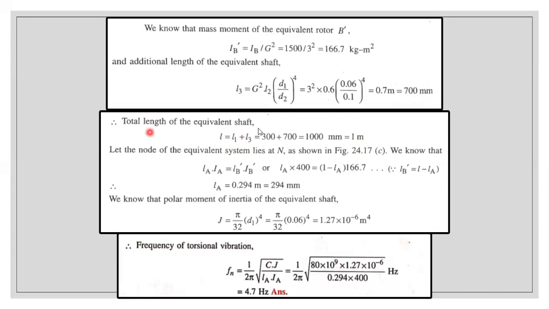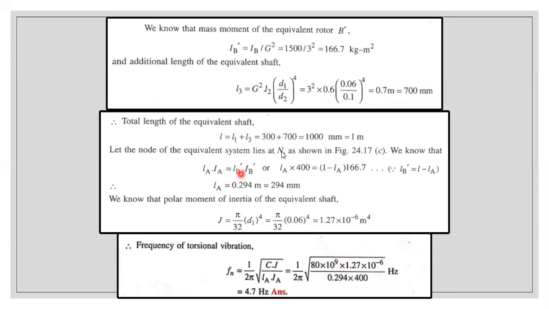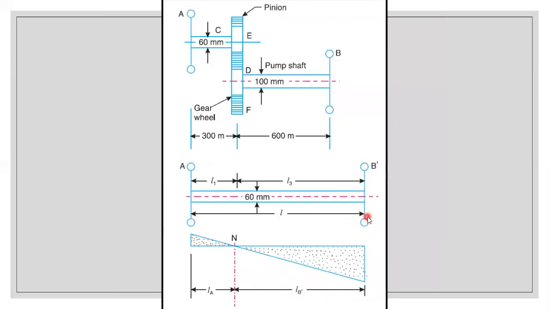Total length of the equivalent shaft is L is equal to L1 plus L3. That is, L is the total length of the equivalent shaft. It is nothing but L1 plus L3. So that's what we wrote here. So we will be getting the answer as 1000 mm, which in meters means 1 meter. So we have now determined the length of the torsionally equivalent shaft.